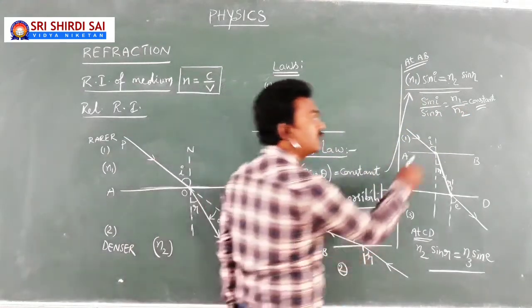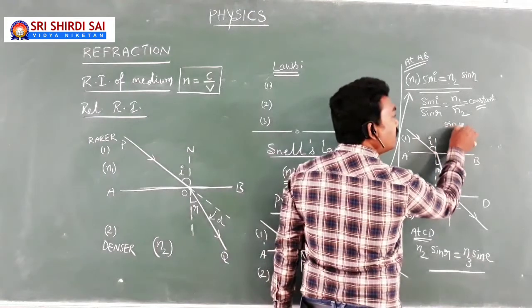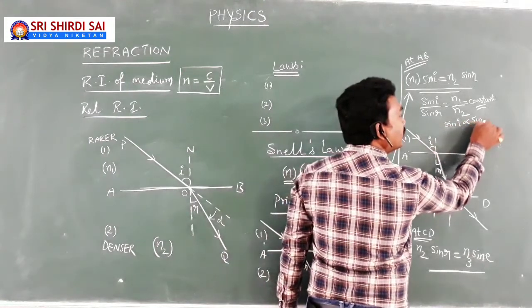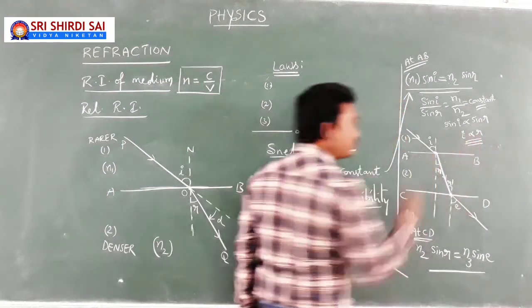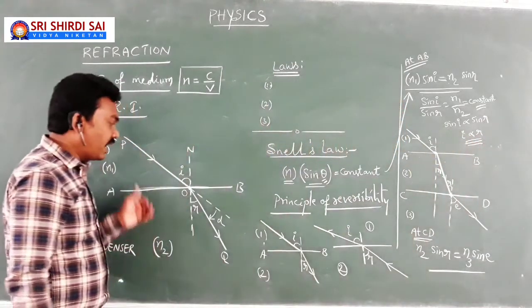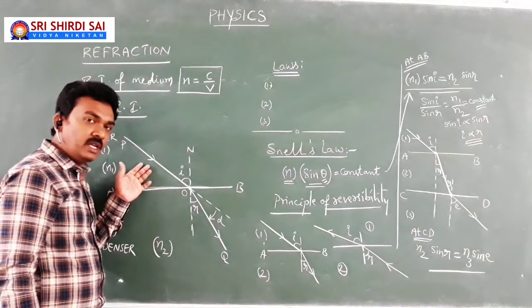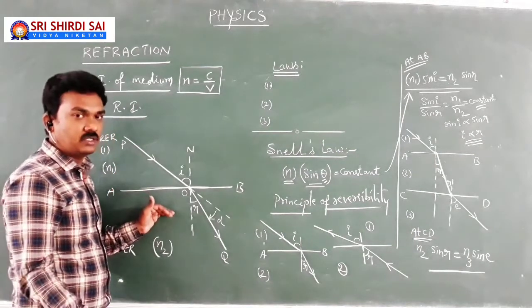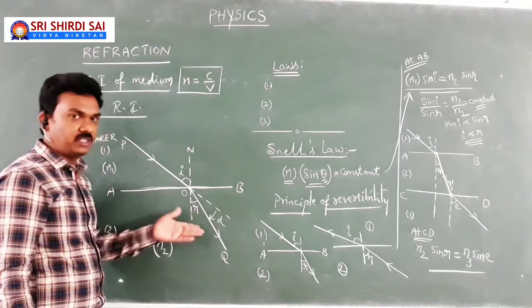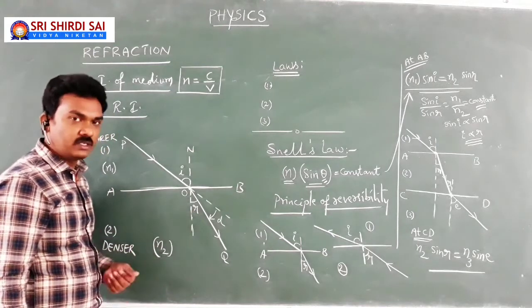Means a little more conclusion. Sin I will be proportional to sin R, so that I is proportional to R. Means if the angle of incidence in one medium increases, the angle of incidence in the other medium also increases. I mean the angle of refraction. Don't forget that.